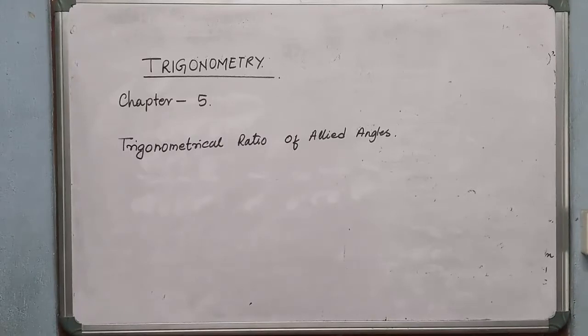chapter 5, and the name of the chapter is trigonometrical ratio of any angle, and you have to do 7 chapters of trigonometry in class 11. These chapters are very important. All the chapters are very important, right from chapter 5 up to properties of triangle. All the chapters are important for calculus, and you just keep in your mind, half of your